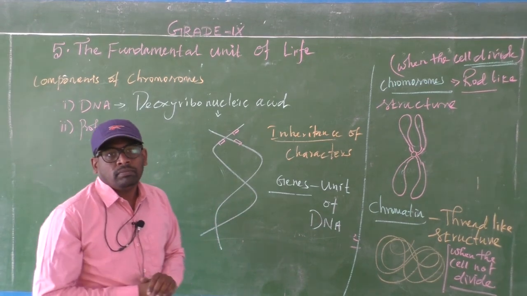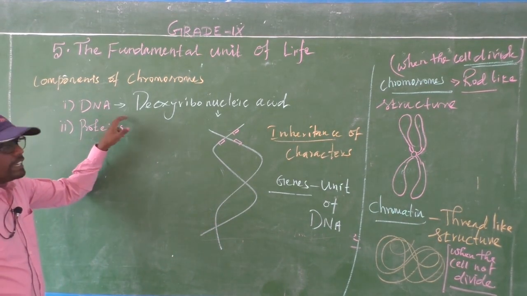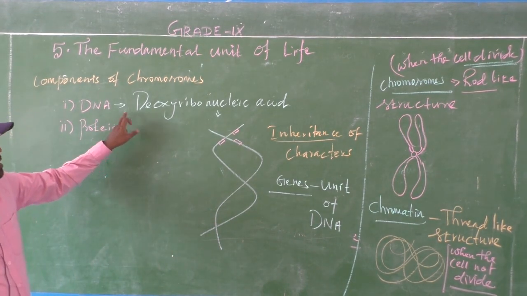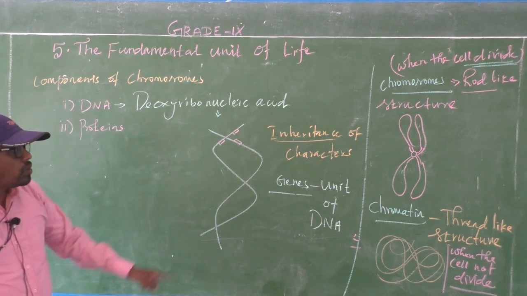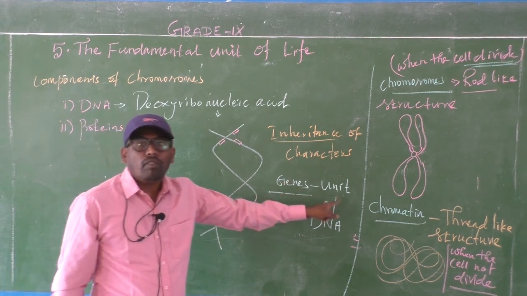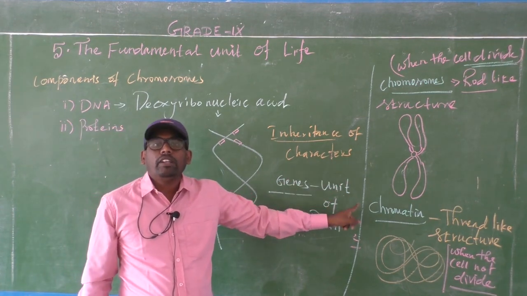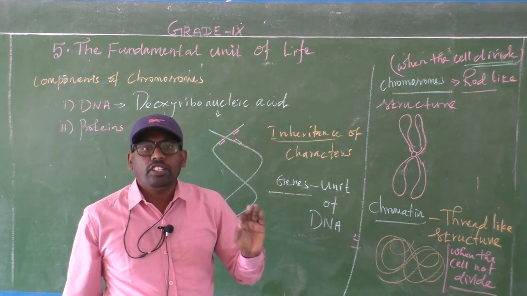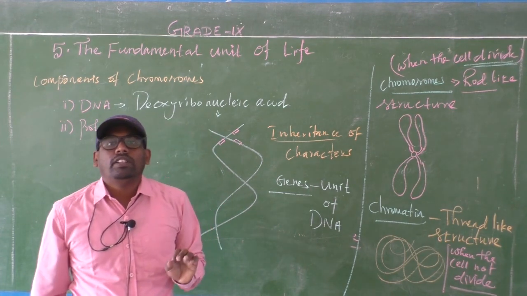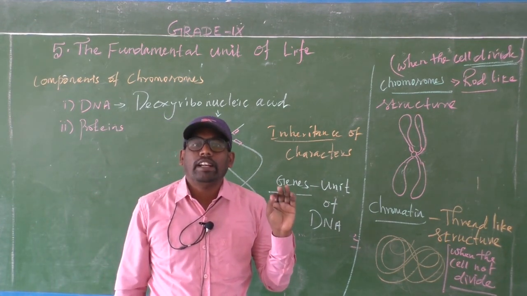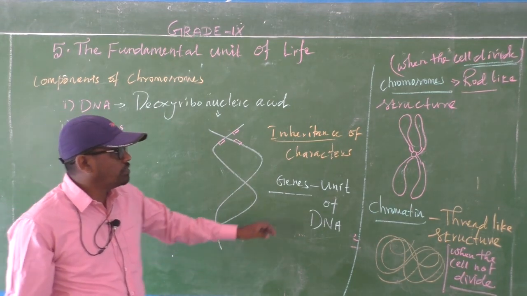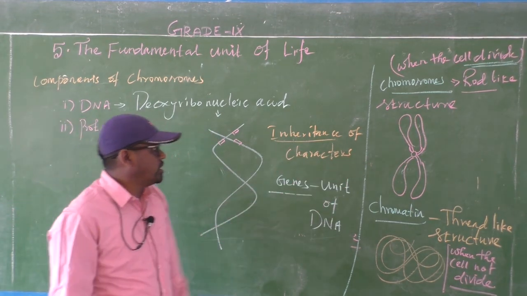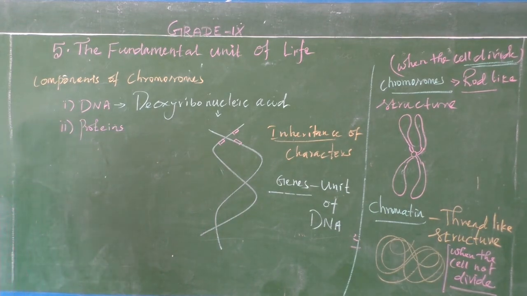So the DNA is a genetic material, its expansion is deoxyribonucleic acid. And a gene, the unit or segment of DNA, is responsible for the inheritance of characters from one generation to the next.